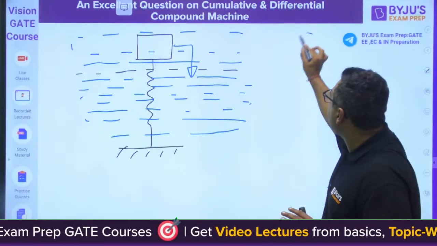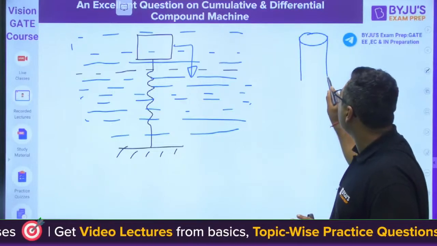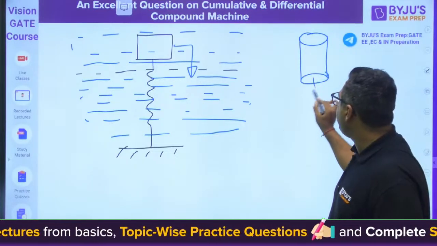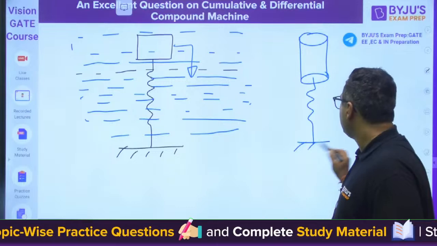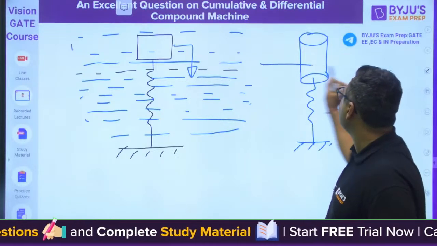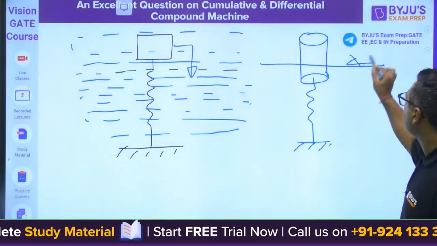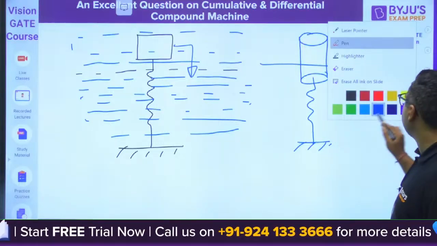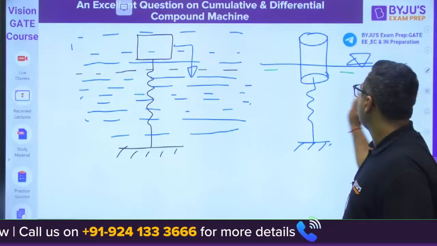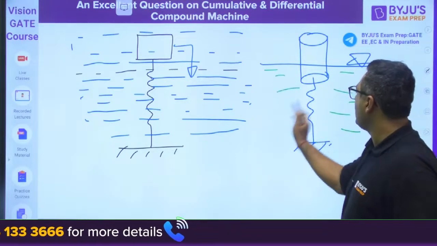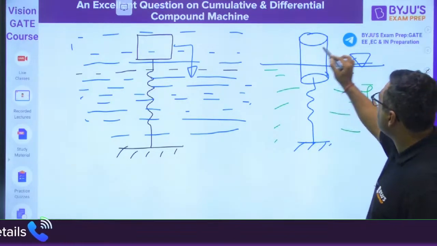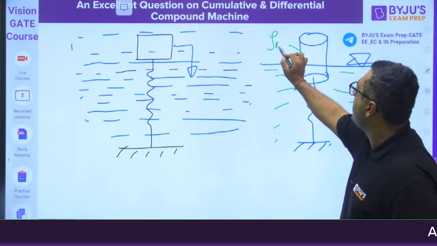But if you have a cylinder like that, and I have a spring like that, and let us say this is like that, and inside we have the fluid with a density of rho, and the density of the cylinder is rho m.